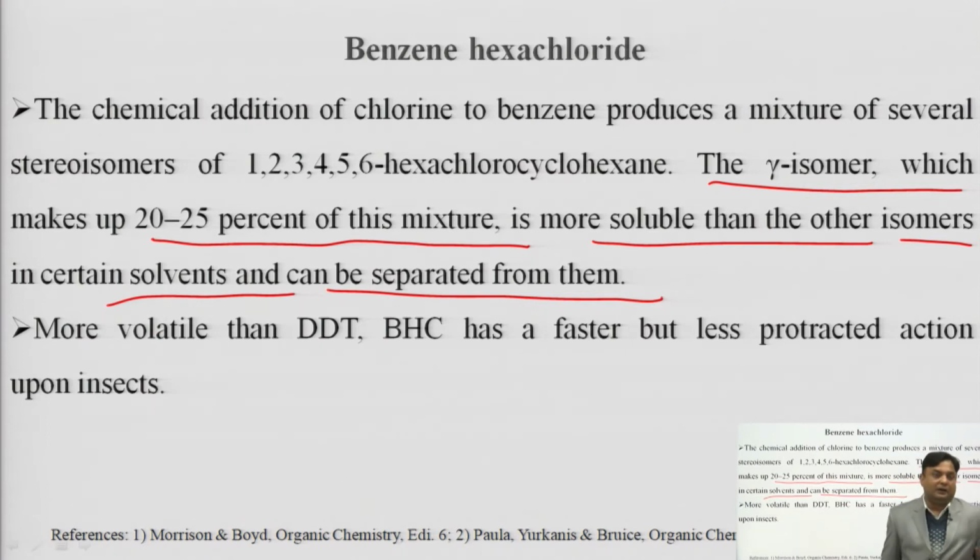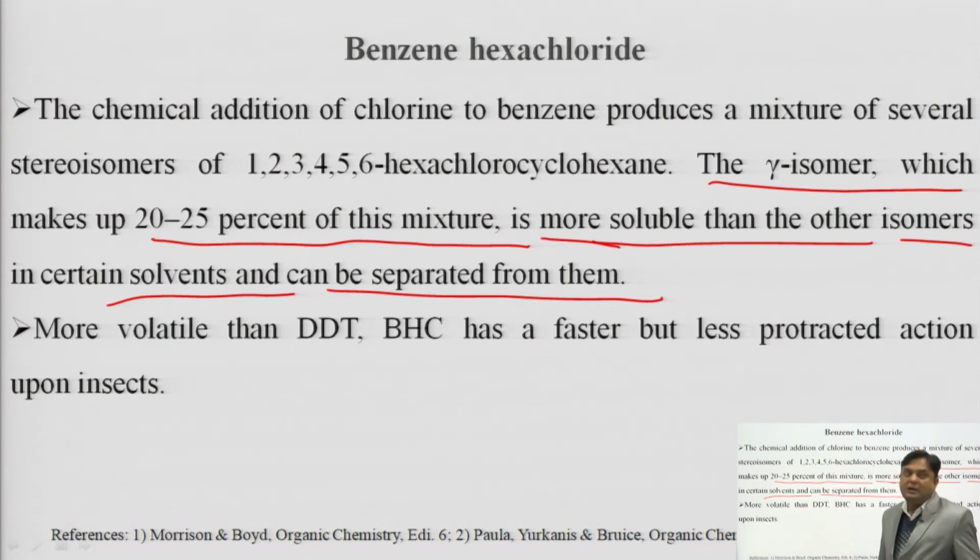So the reaction between benzene and chlorine produces a mixture of isomers, in which the major portion is the gamma isomer, from 20 to 25%. And again, the important point is that it is more soluble than the other isomers.